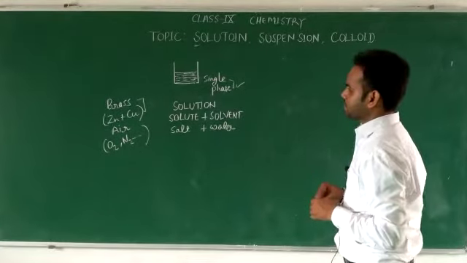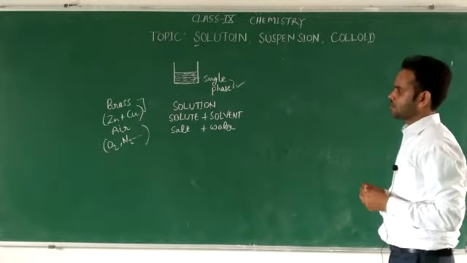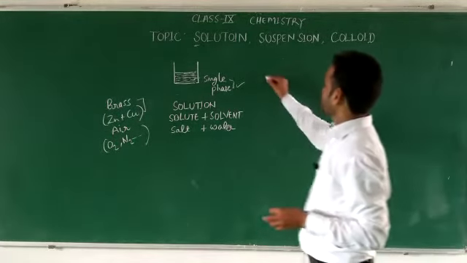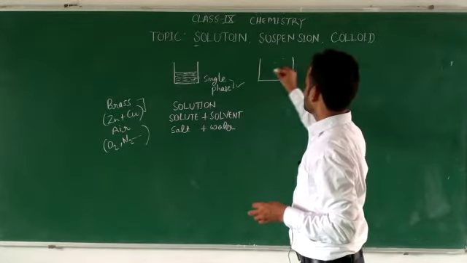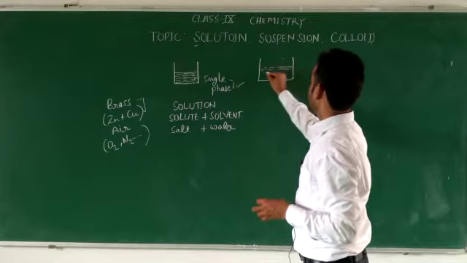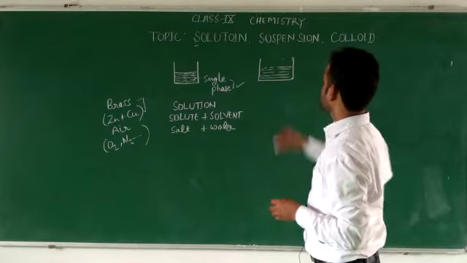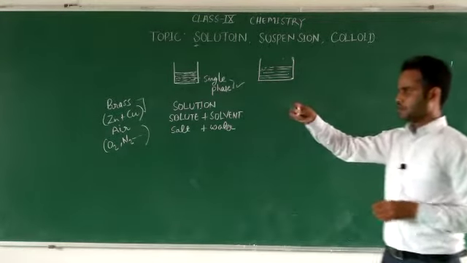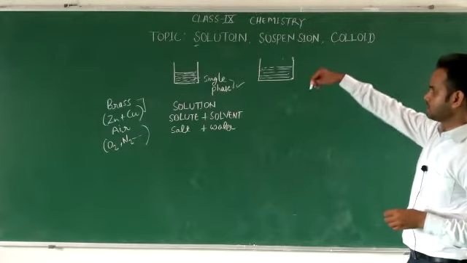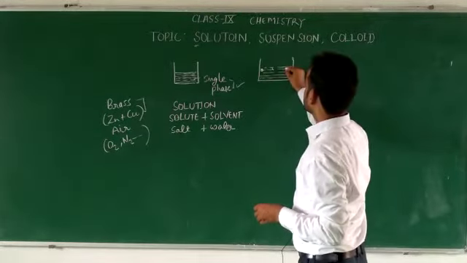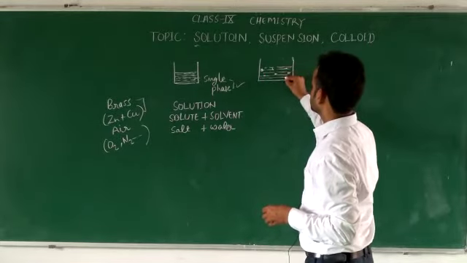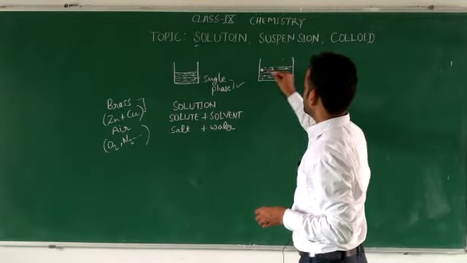And one more thing we can observe is the suspension. Let us say we take water in the beaker, and if we add a piece of chalk to this beaker, then it is a particle. We can observe it like this in the starting.